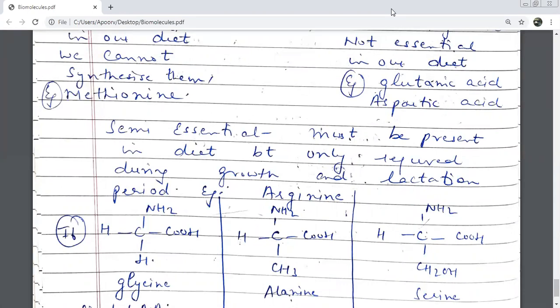Which are the two periods when we need these acids? Otherwise, body जितना बनाता है बेटा उतना sufficient है. अलग से we need not take them in diet. But there are two phases in life जब हमें इनको ज़्यादा extra चाहिए होता है, so we need to take them in diet. These kind of acids are known as semi-essential. Which is the best example of this one? Arginine. Okay, very good.